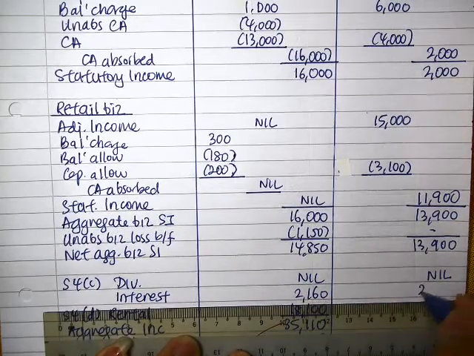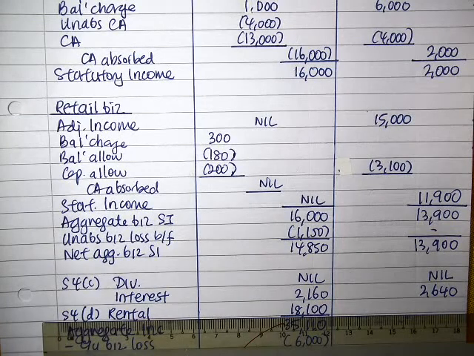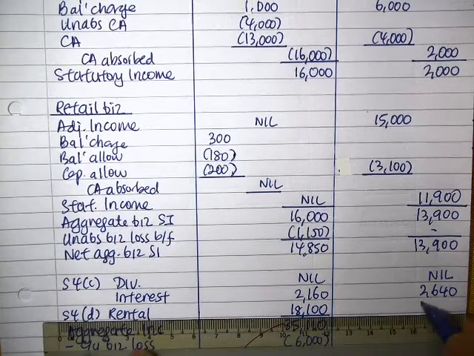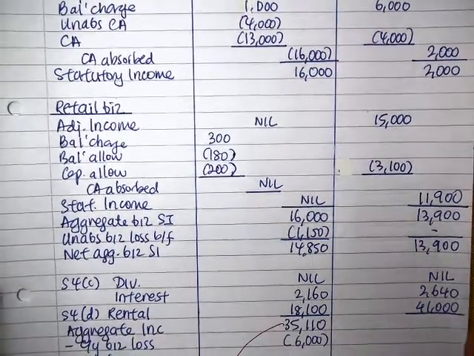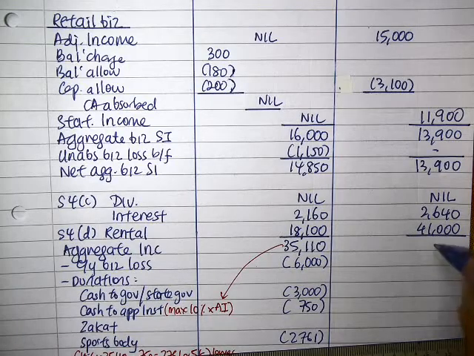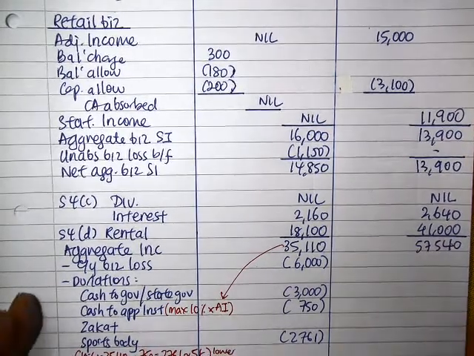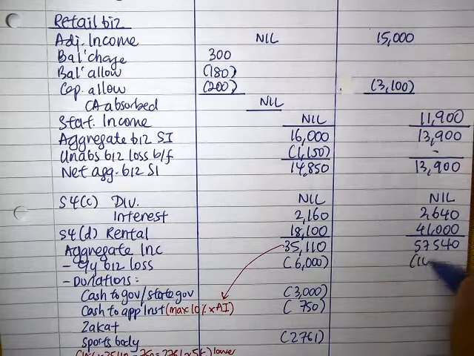Interest is 2,640, and the rental would be 36,200 plus 4,008, which is 40,208. And we have 57,540. Okay, so that's your aggregate income. Now the current year loss is 10,000.